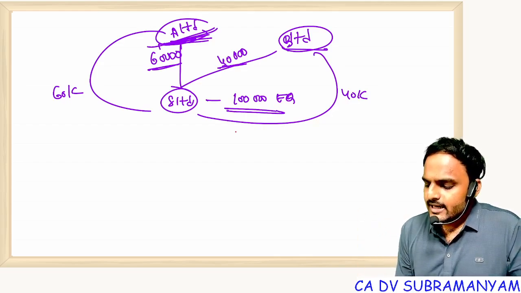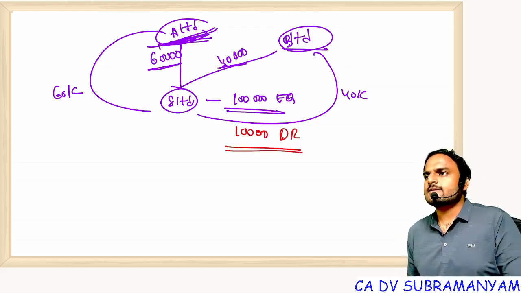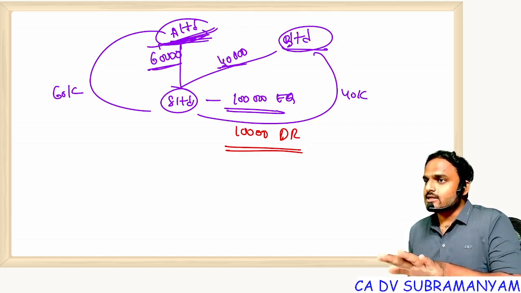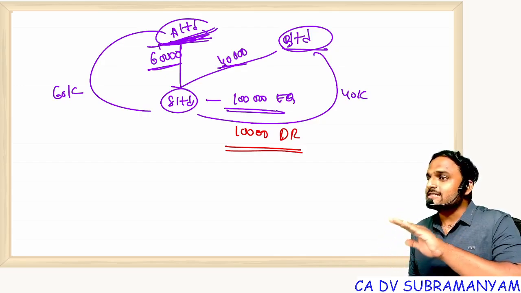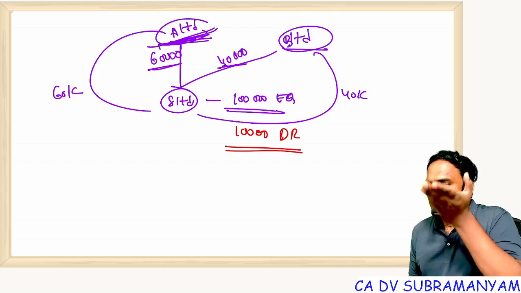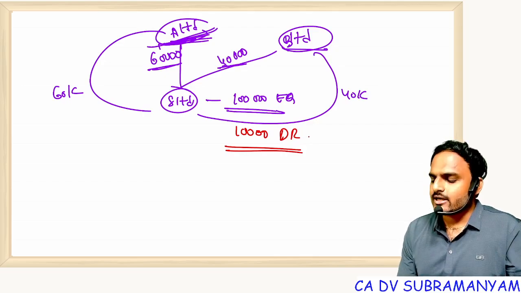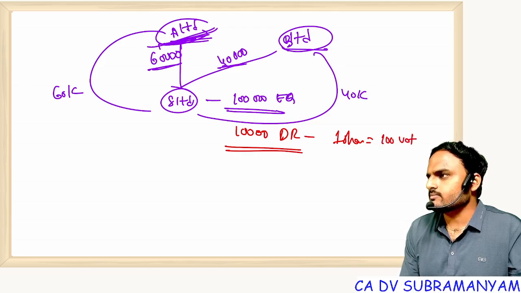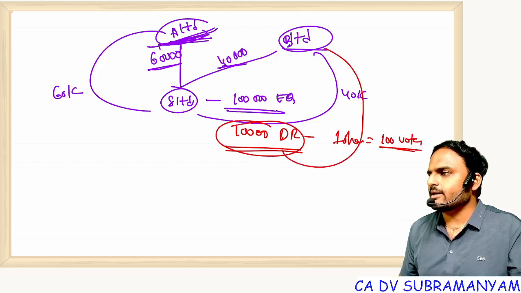Imagine company added some 10,000 differential rights. What is the concept of differential rights? Differential rights means person will not get same voting rights, or person will not get same dividend rights, either high voting or high dividend. Suppose these 10,000 differential rights, each share will give 100 votes, imagine. And all these 10,000 shares are allotted to B Limited.